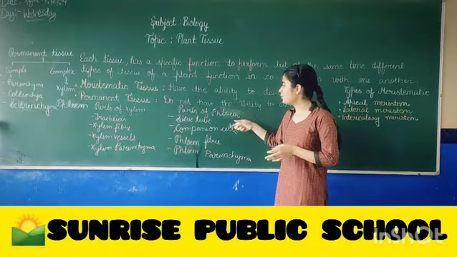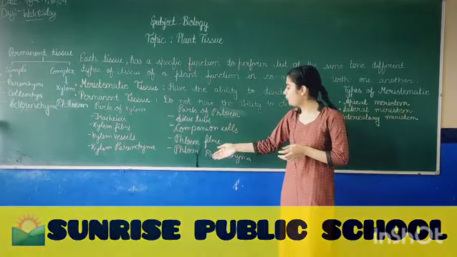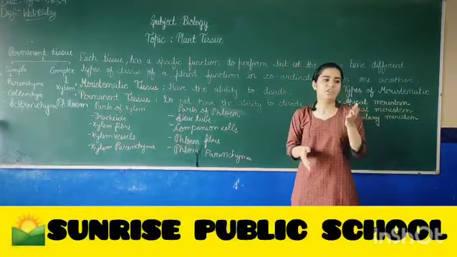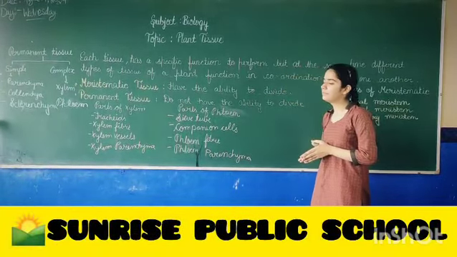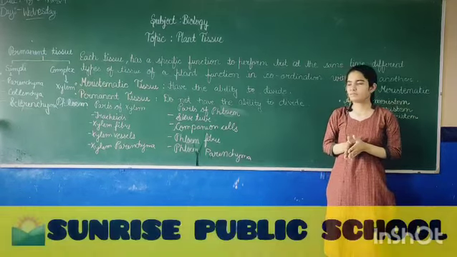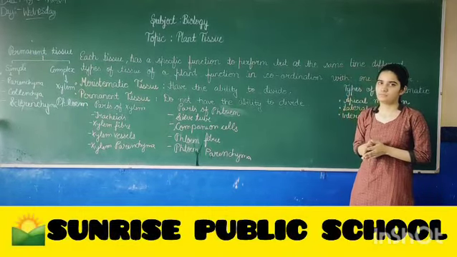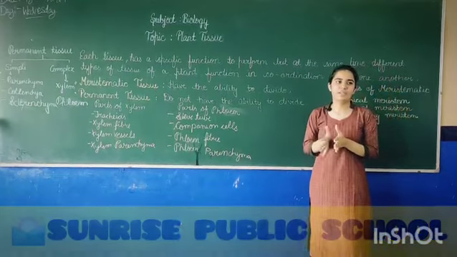Parts of phloem tissue: sieve tube, companion cell, phloem fiber and phloem parenchyma. Rashi, tell me the parts of phloem. There are four types of phloem: sieve tubes, companion cells, phloem fiber and phloem parenchyma. Right answer, please clap for Rashi.